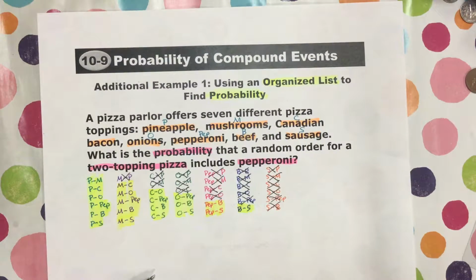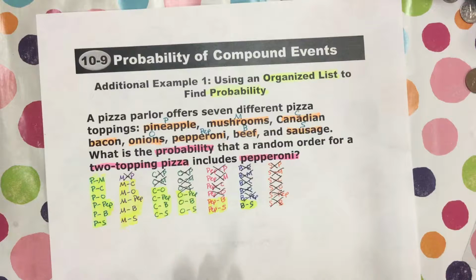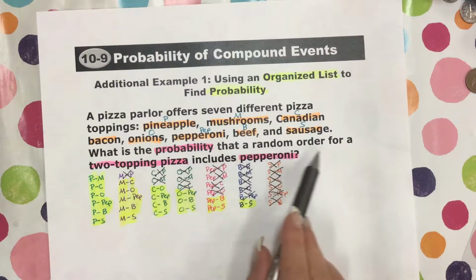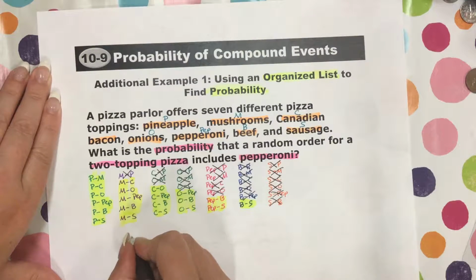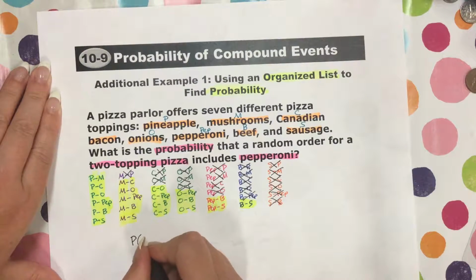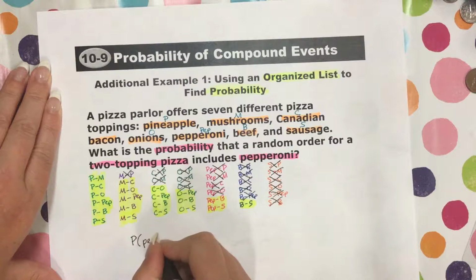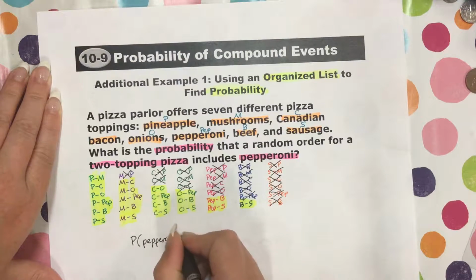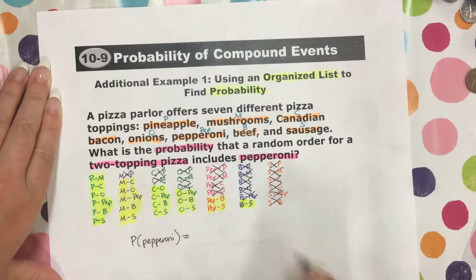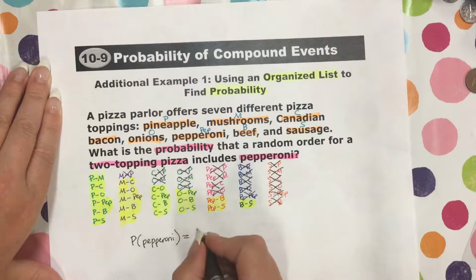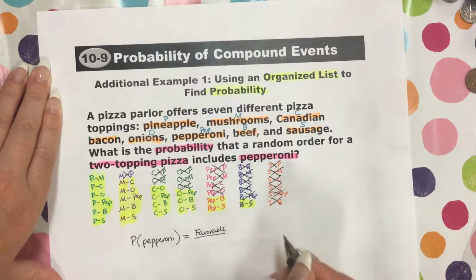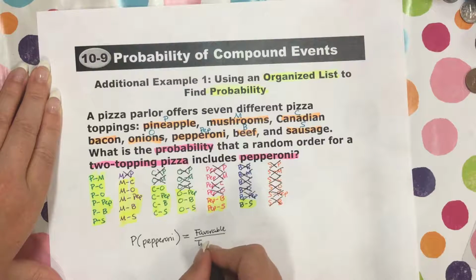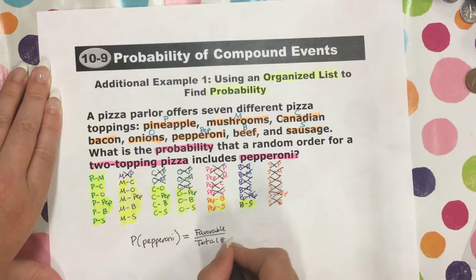So if we're trying to find the probability, what is the probability that a random order for a 2-topping pizza includes pepperoni? So we're going to find the probability for pepperoni. Okay. And that's going to be the favorable, right, over the total number of outcomes.